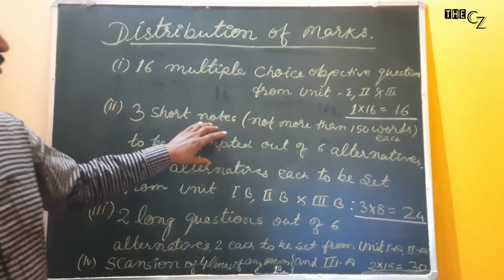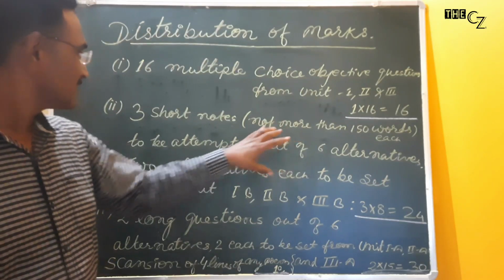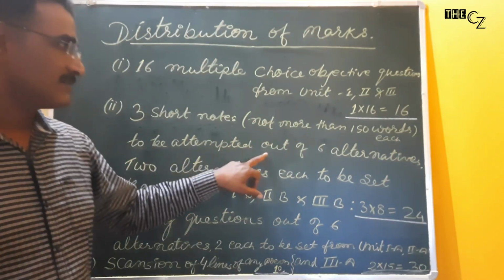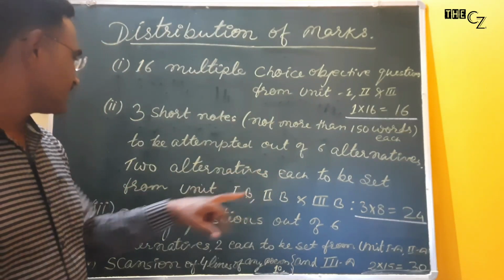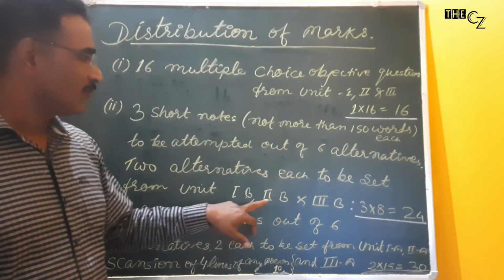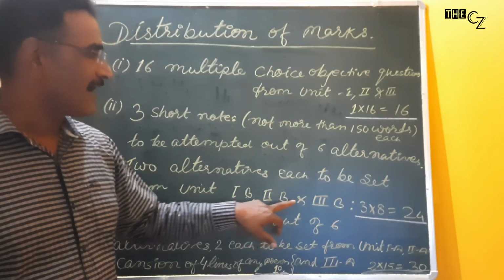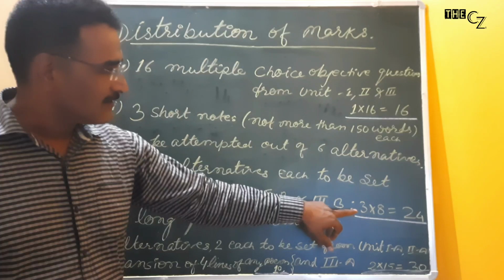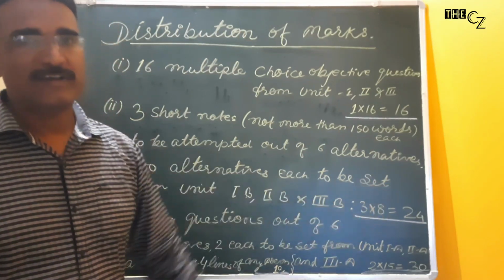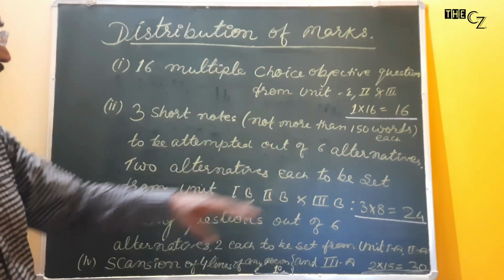3 short notes not more than 150 words each to be attempted out of 6 alternatives. 2 alternatives are to be set from Unit 1B, 2B and 3B. And 3 into 8 is equal to 24. That will be of 24 marks.